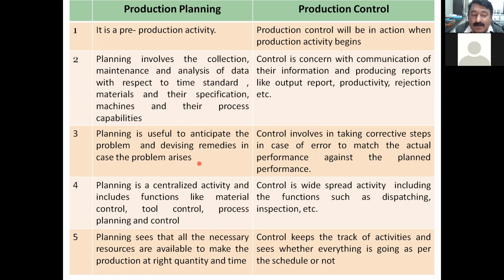For example, breakdown of any machine, absenteeism of any worker, or some inherent factors that are not in control. Due to this, some changes arise. The machine is running and the worker is available, but due to some electricity problem, for 8 hours or a complete day, the complete shop has no work due to this breakdown or major problem as far as electricity is concerned. Okay, control involves taking corrective steps in case of error to match the actual performance against the planned performance.